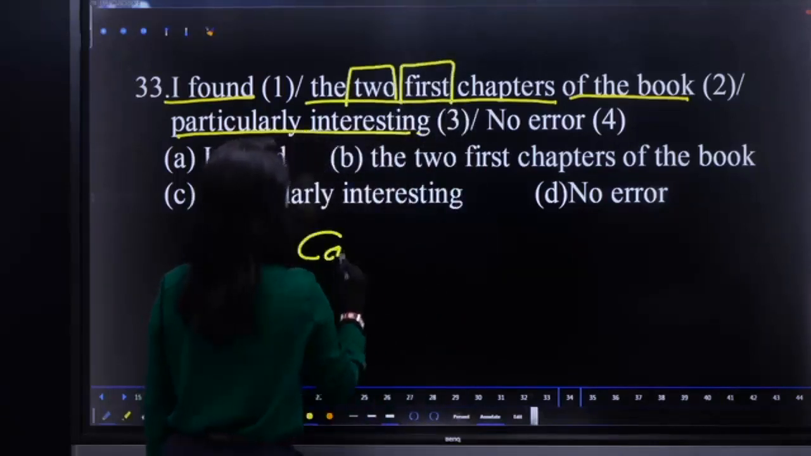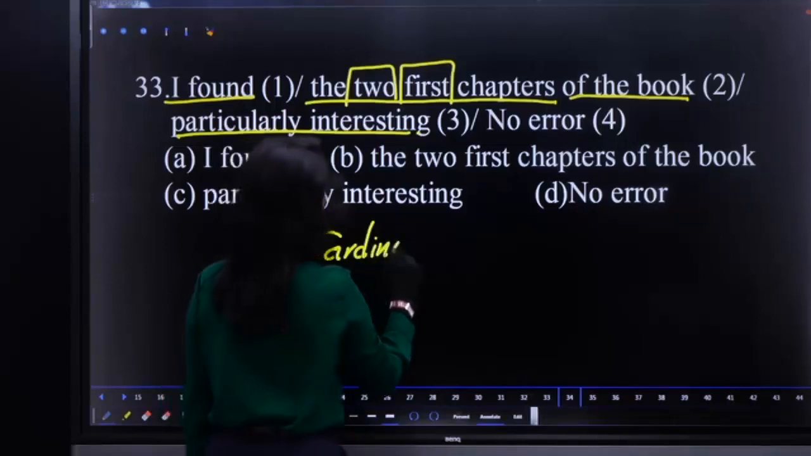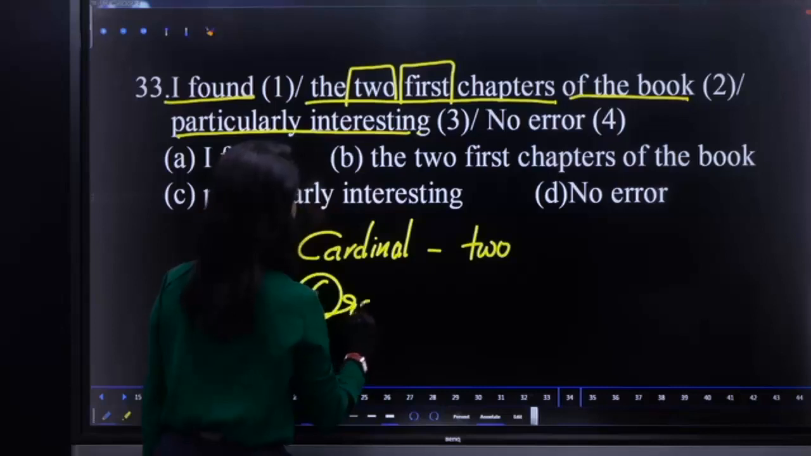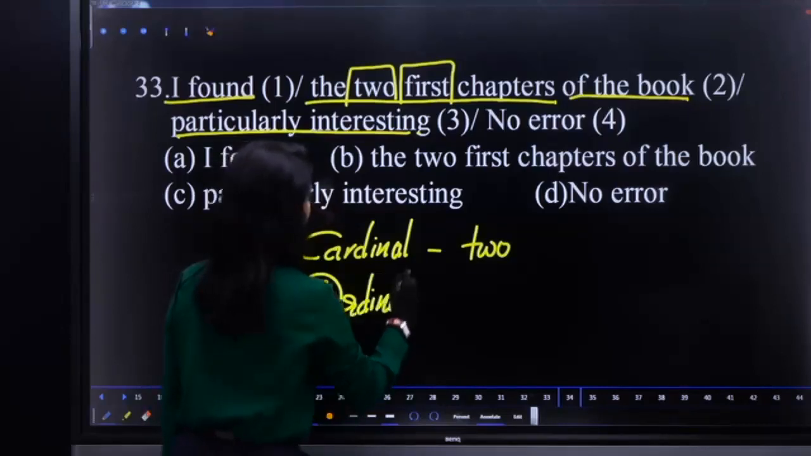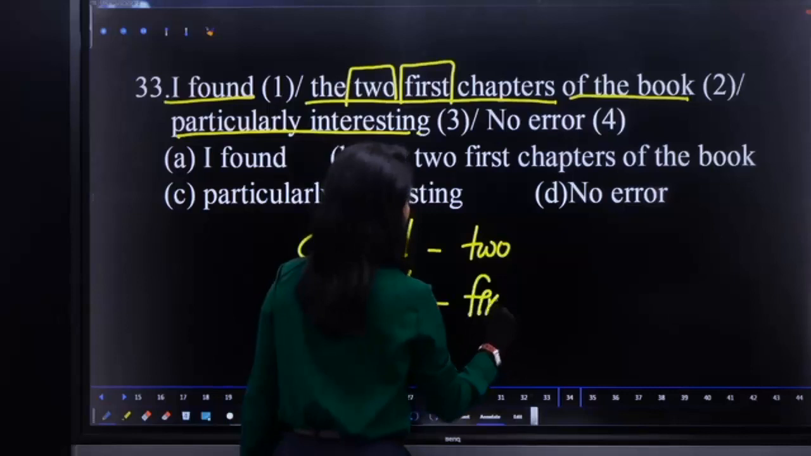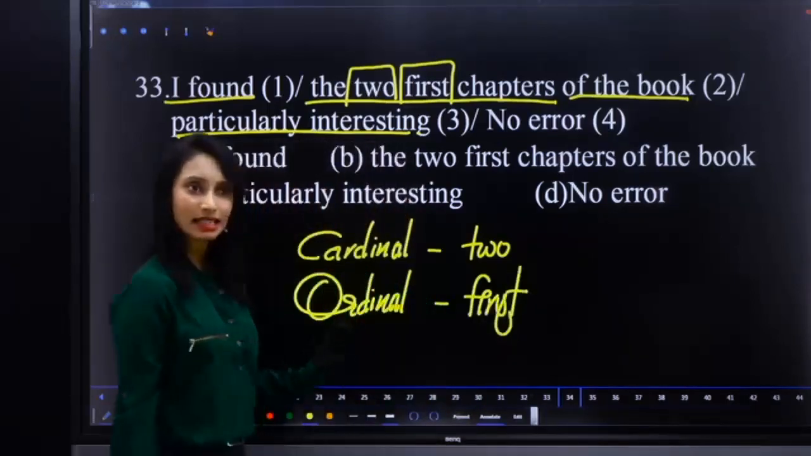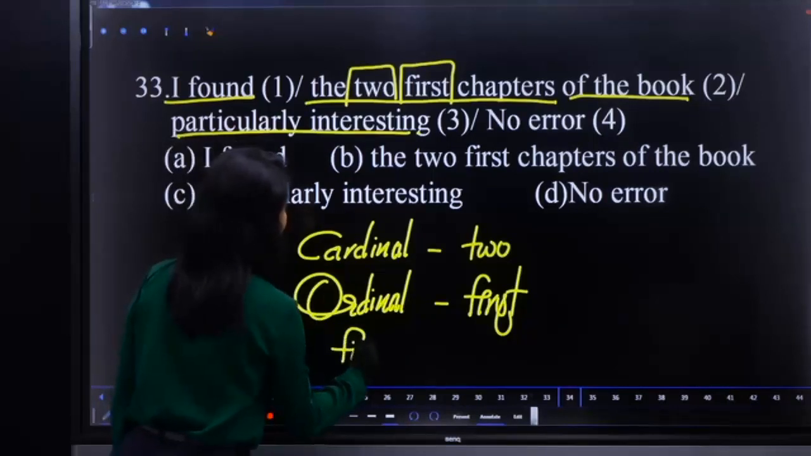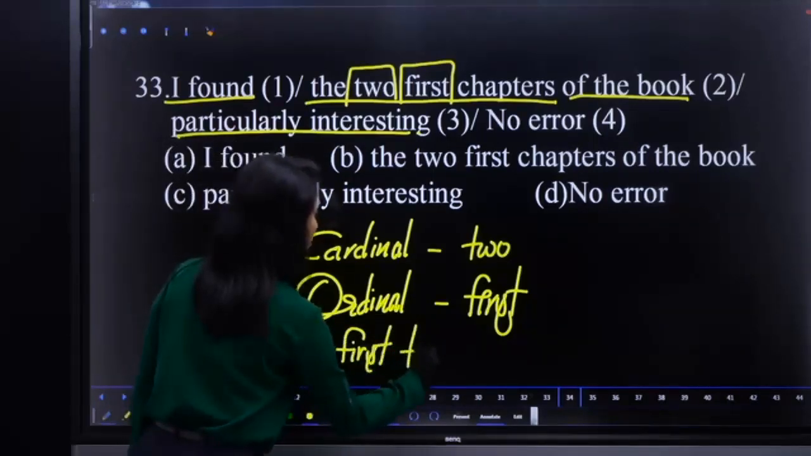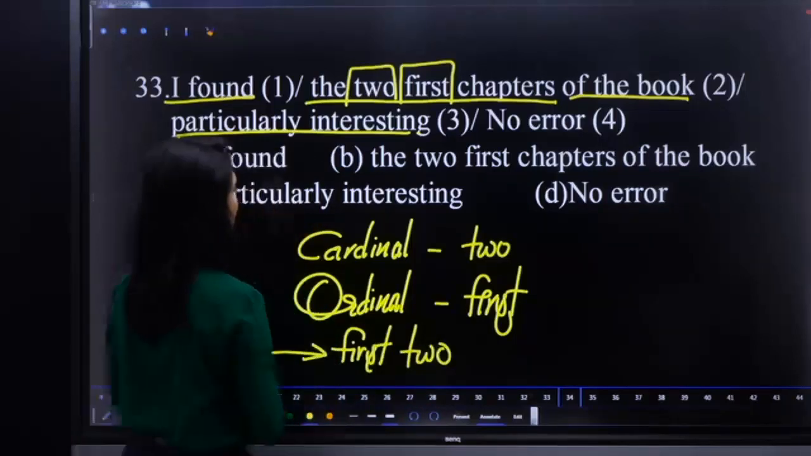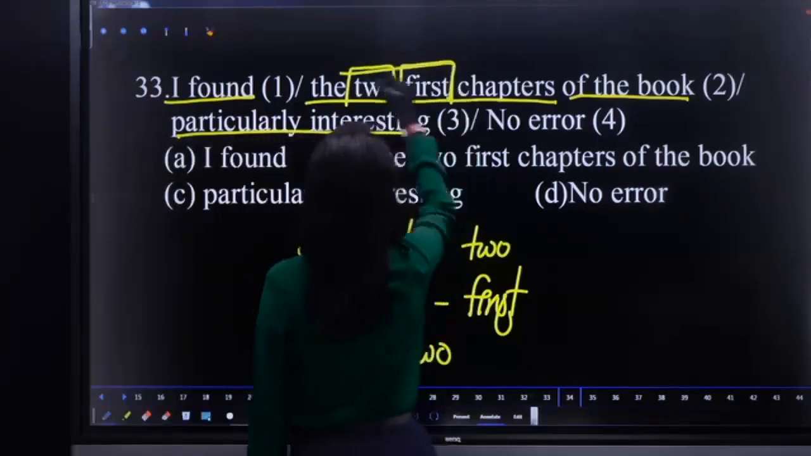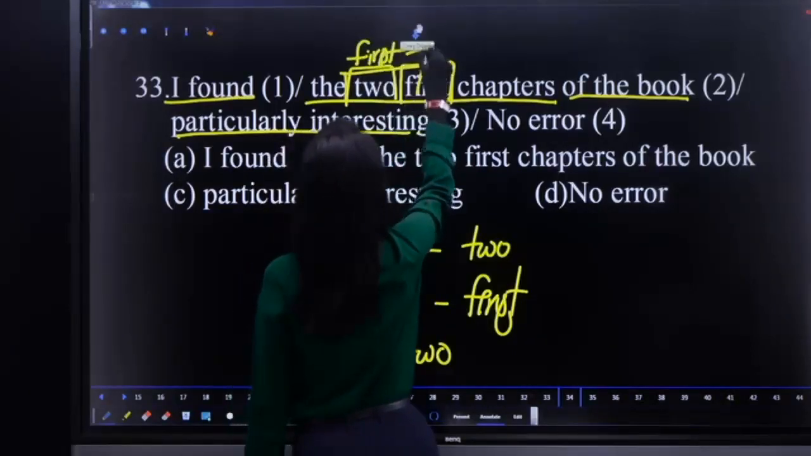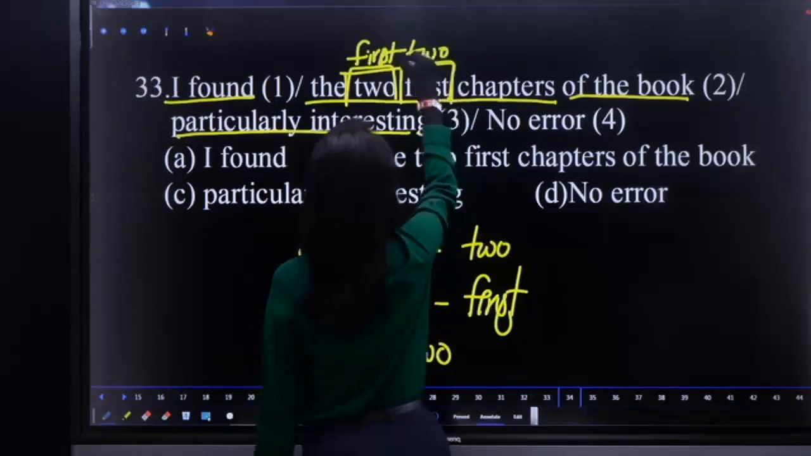Here we have a cardinal number, that is two, and an ordinal, that is first. If we use cardinals and ordinals in the same sentence, remember, ordinal comes first, next cardinal. So the right way of using this is first two, not two first. It should be first two.